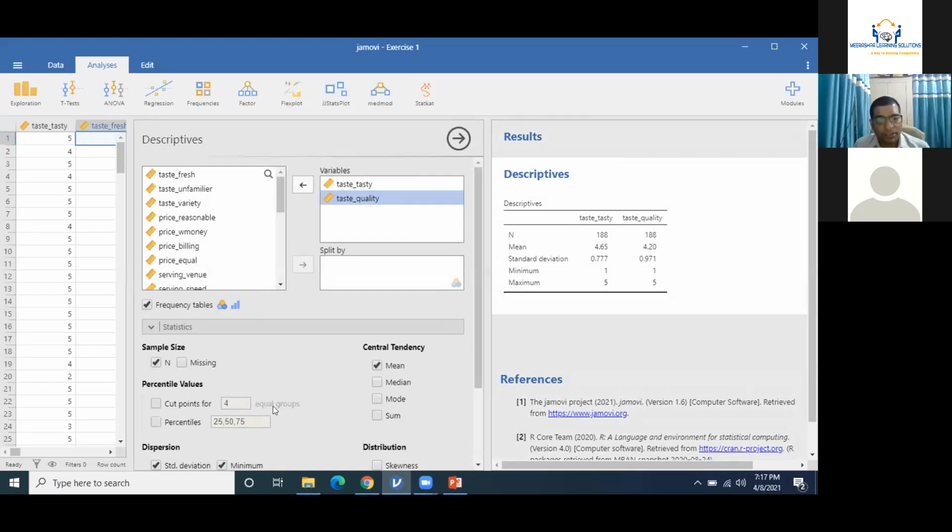Artiji is asking, sir, how do you select the variables simultaneously? Okay, that's simply Control and Shift. If you select one variable and then press Control, you can select another or any other variable. If you press Shift and click on a variable, all the variables in between will be selected, right?